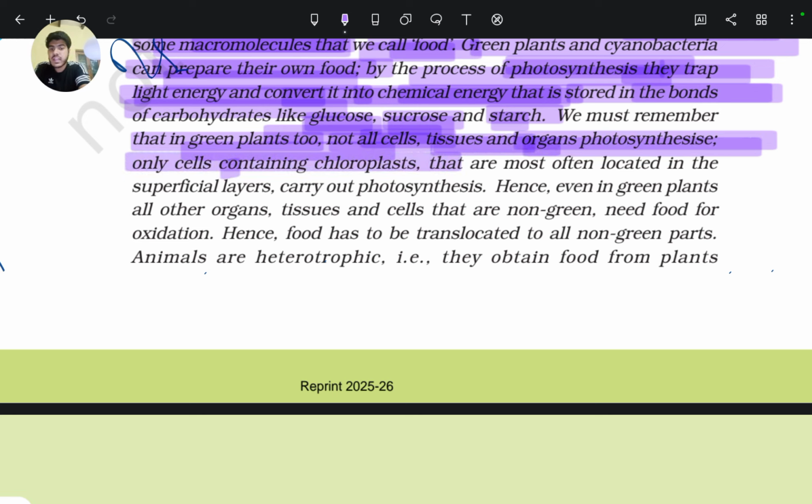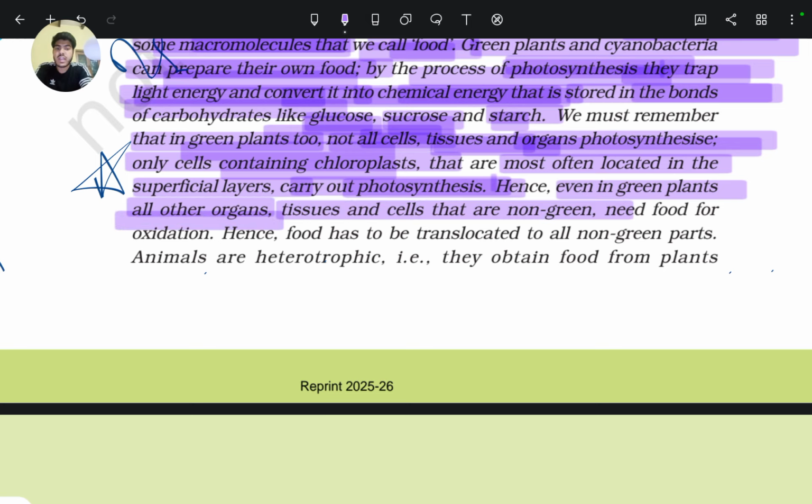In green plants too, not all cells, tissues, and organs photosynthesize. Only cells containing chloroplast, that are most often located in the superficial layers, carry out photosynthesis. A superficial layer is the outermost layer. Hence, even in green plants, all other organs, tissues, and cells that are non-green need food for oxidation.